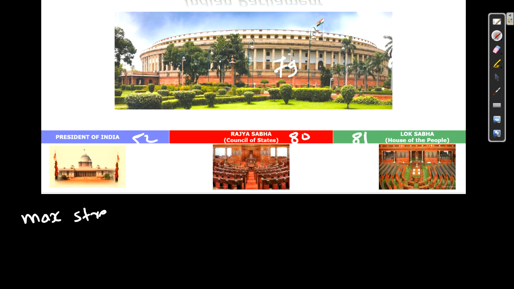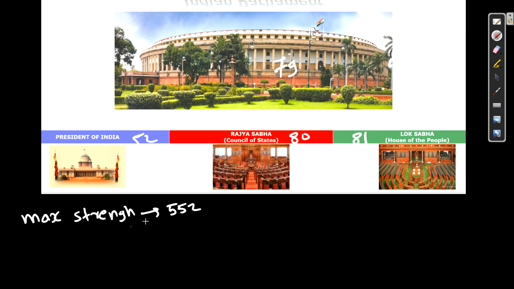So let's start with maximum strength. The maximum strength for Lok Sabha is 552. For Rajya Sabha, what was the maximum strength? It was basically 250. Now for Lok Sabha, just remember it is double, a little more than double. So 552, or 550 you can remember. So in the options, if you get 552, then also you can tick.